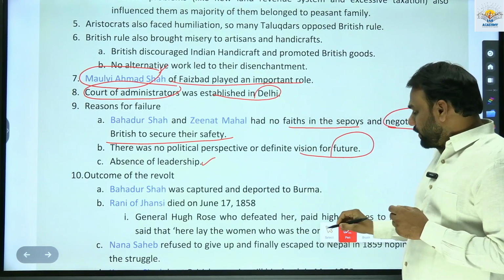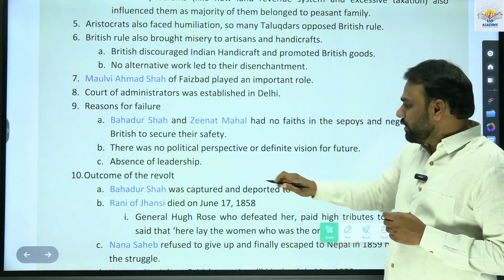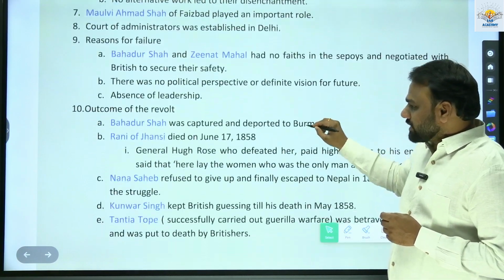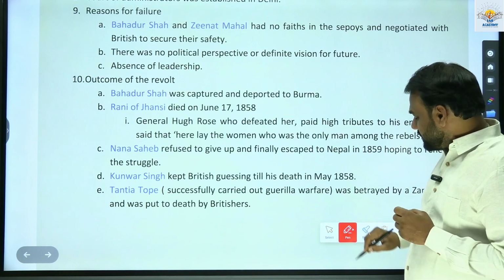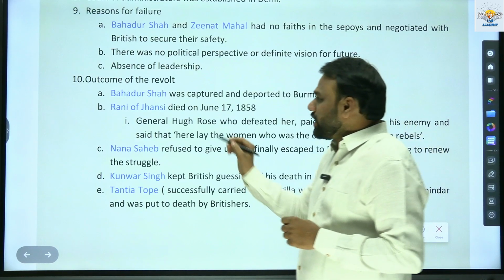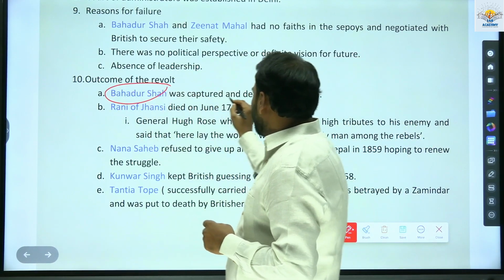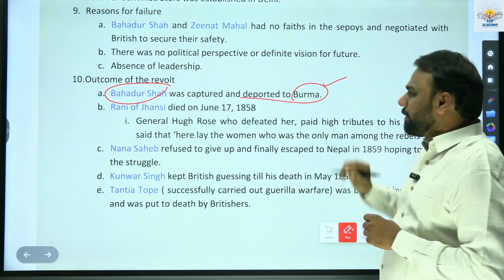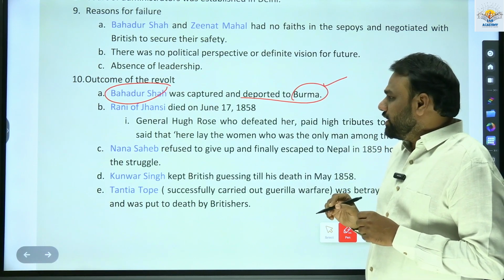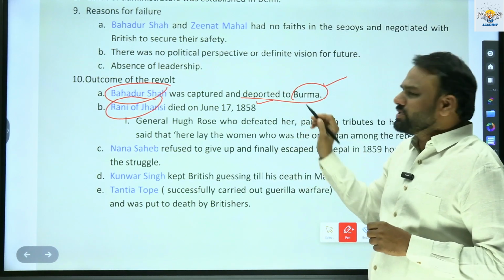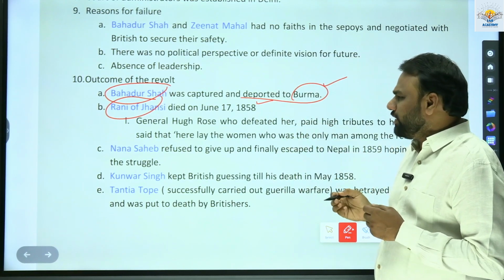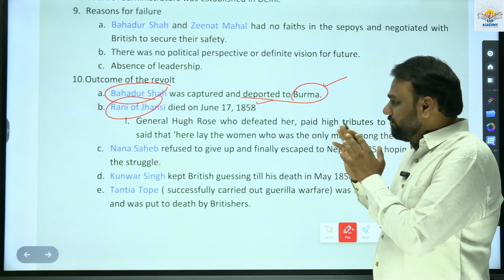Next, finally, what was the outcome of the revolt? We know that it was not successful, but what are the major outcomes? It is very important to understand these outcomes as well. Bahadur Shah was captured and deported to Burma. He was sent to Burma. Rani of Jhansi died in 1858. The exact date is not important. Approximately, she died in 1858.